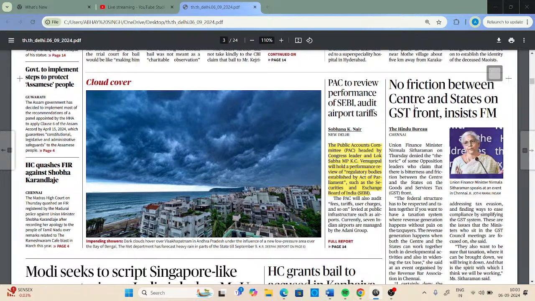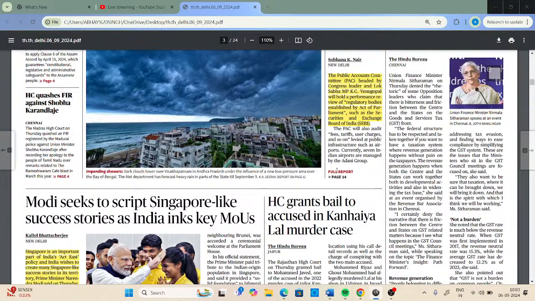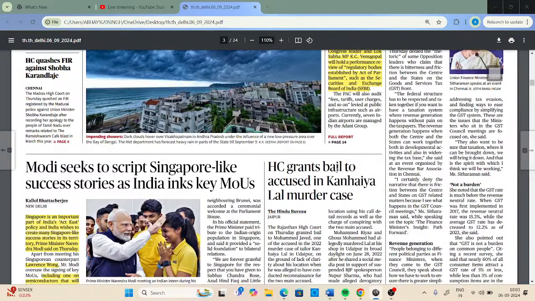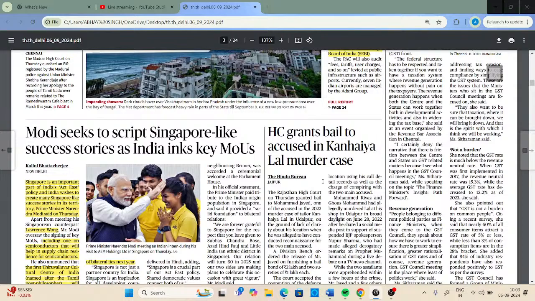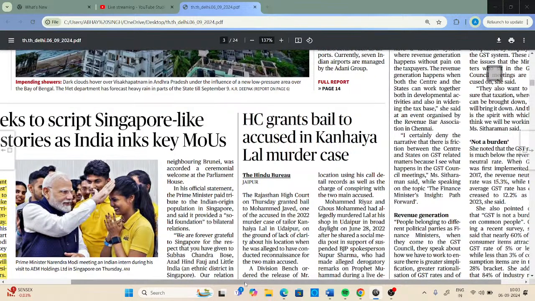They will hold a performance review of these regulatory bodies, then we have UGC as well.